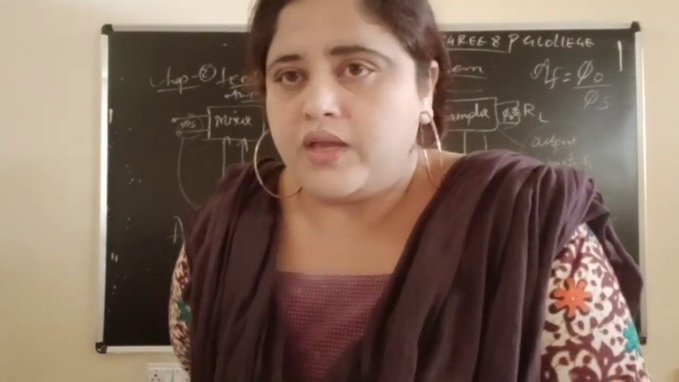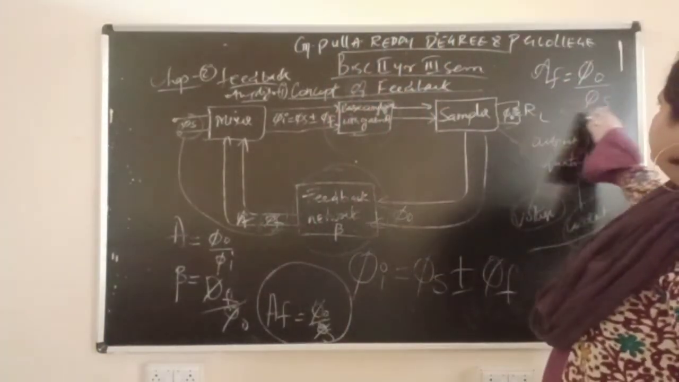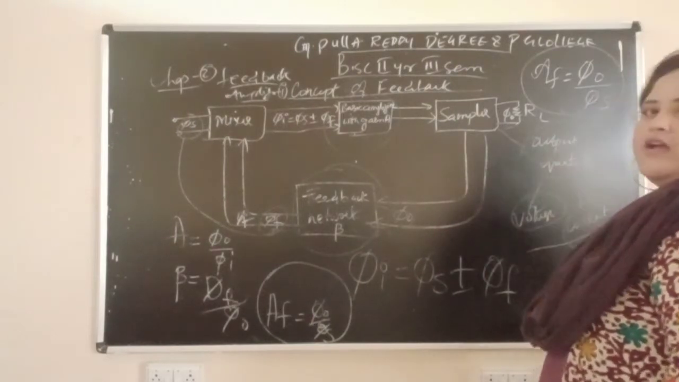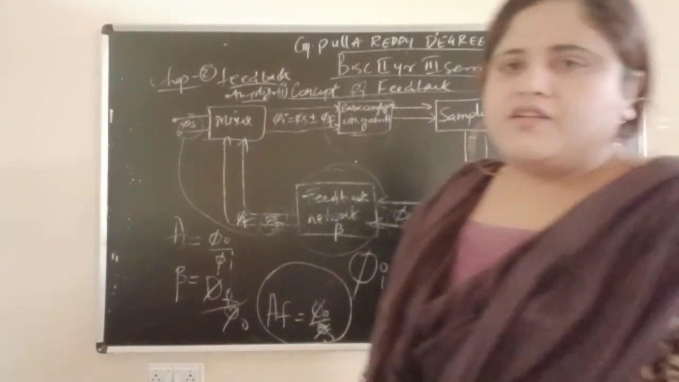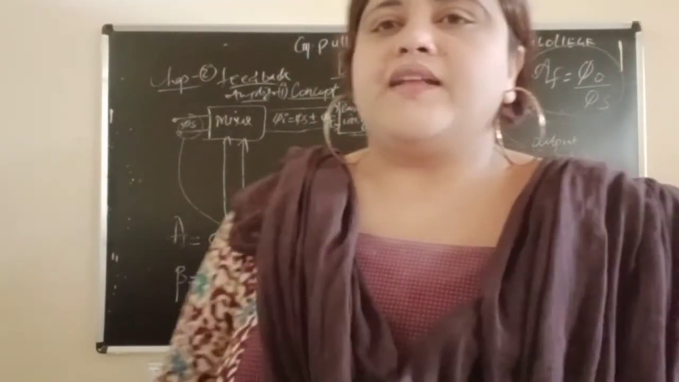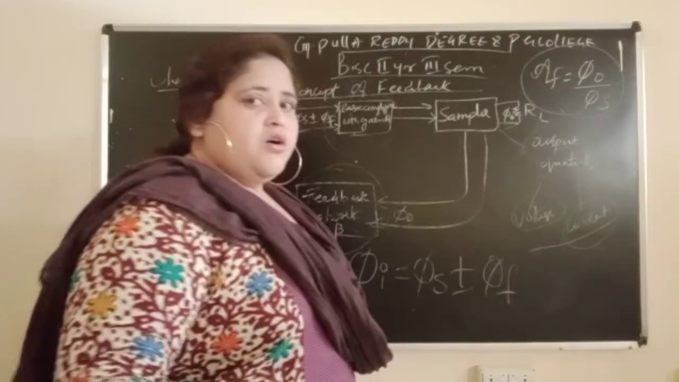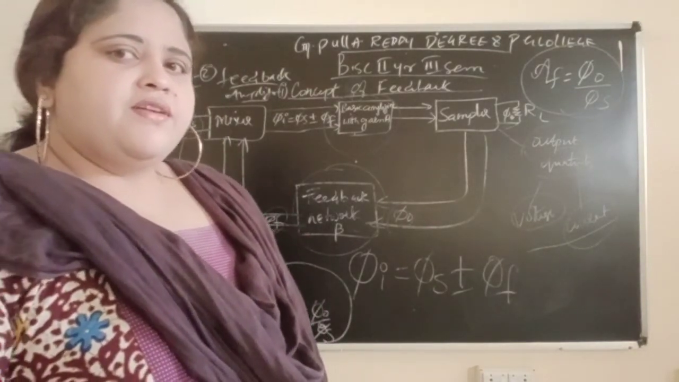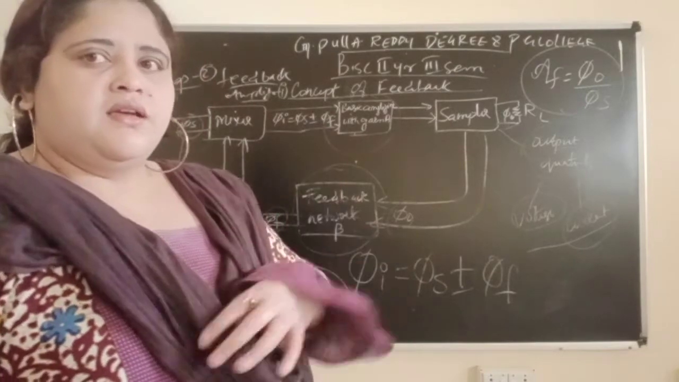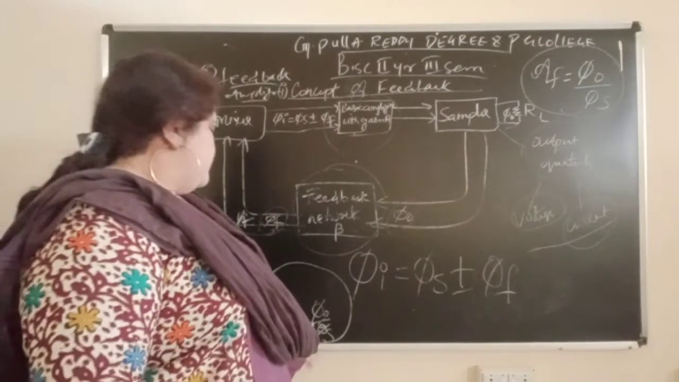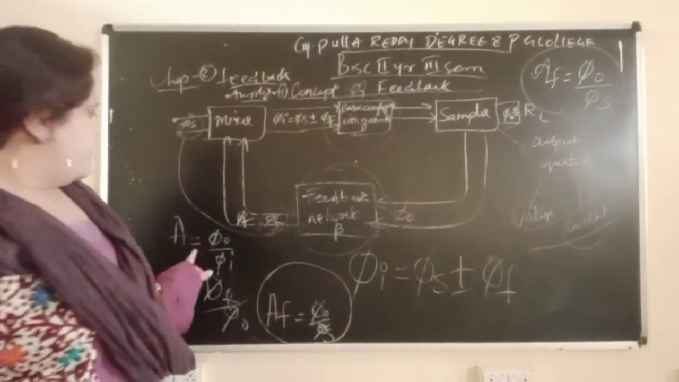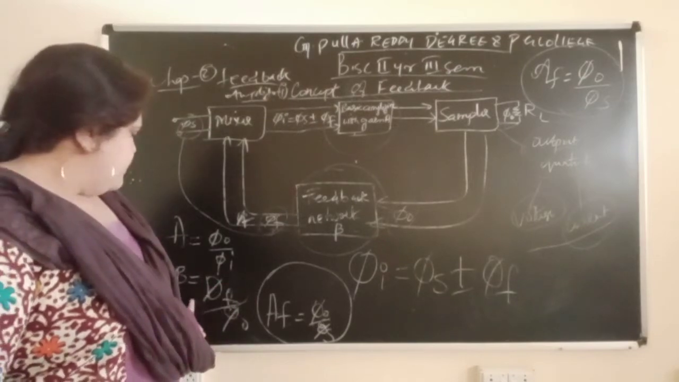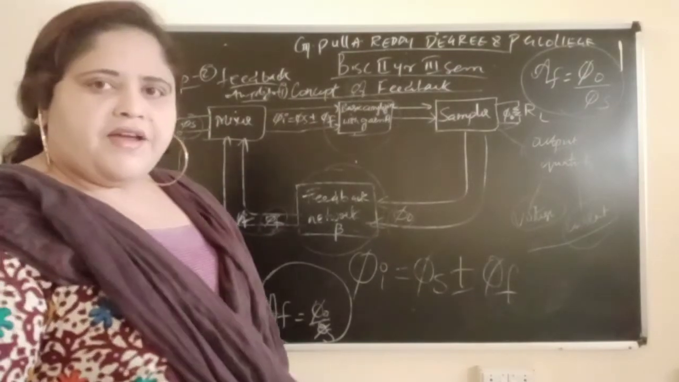AF, gain with feedback, is equal to phi naught by phi s, output divided by external signal source. These are the formulas you should remember, because in our next topic, types of feedback, we will be dealing with these formulas. You have to remember A equal to output by input. Then you have to remember beta equal to phi f by phi naught.